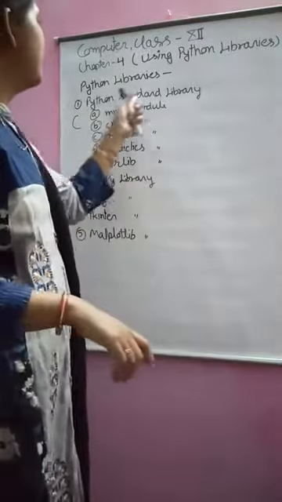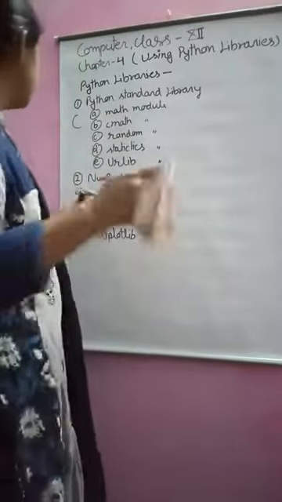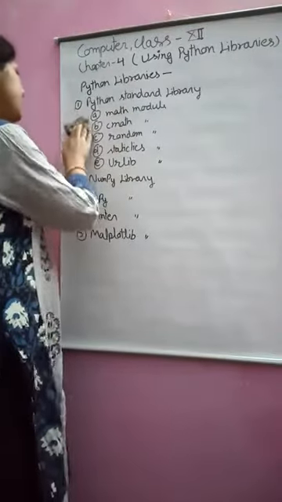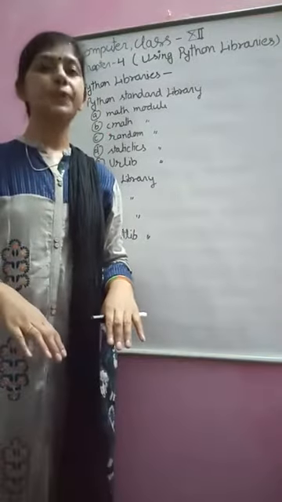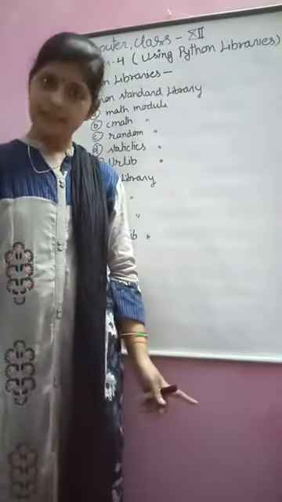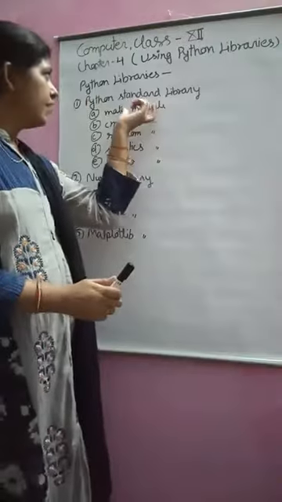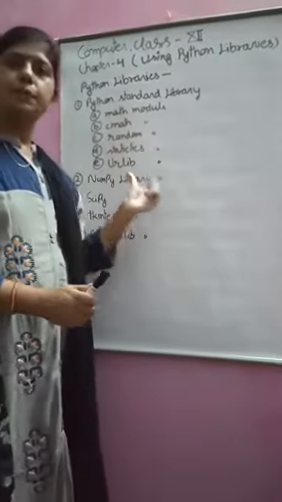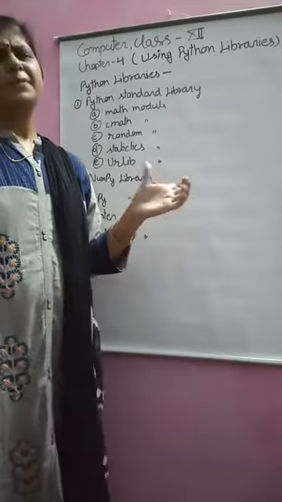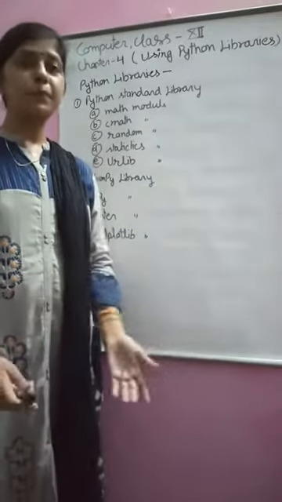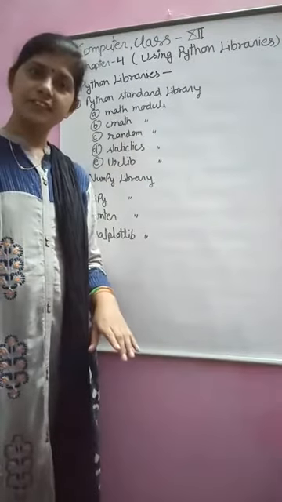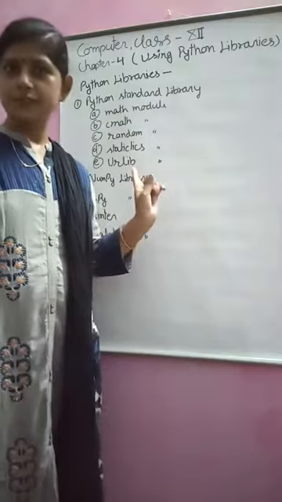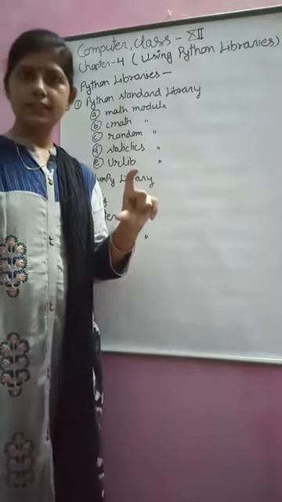Now first, Python standard library. Python standard library means this library is automatically included in Python, whatever modules are provided. What is a module? A module is independent, but it provides you some class, some function. You can use the function, just like the previous topic, for a small task.